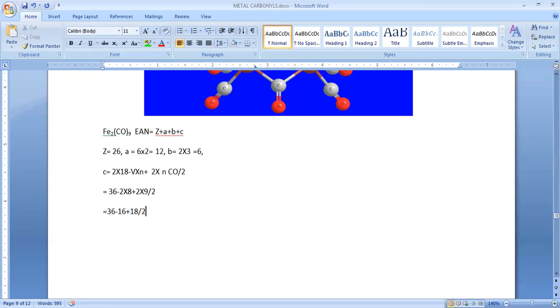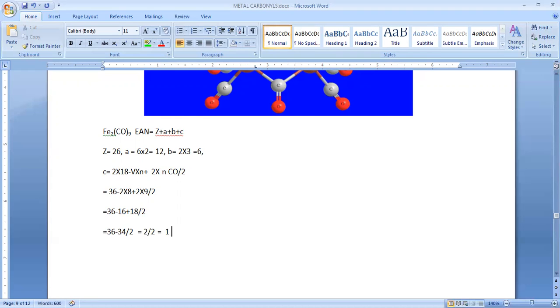Okay. And next, that equals 36 minus 16 plus 18, how much? 34 divided by 2. So further, how much will we get? 2 divided by 2. That is equal to how many bonds we have, how many metal bonds can we expect?